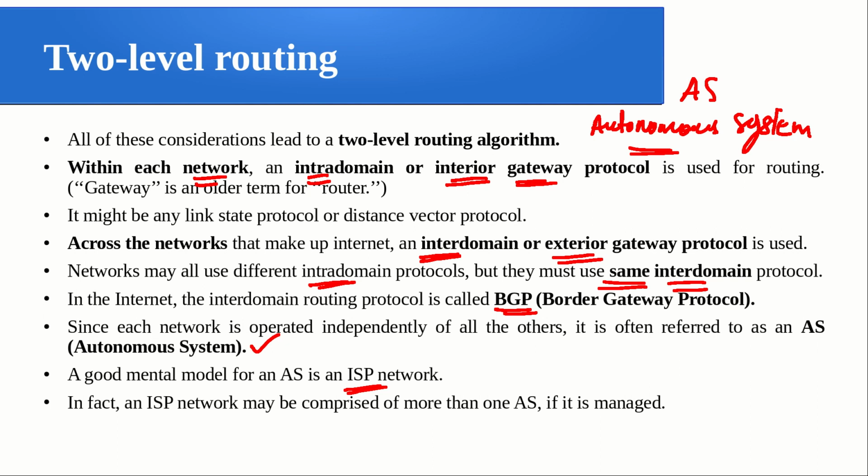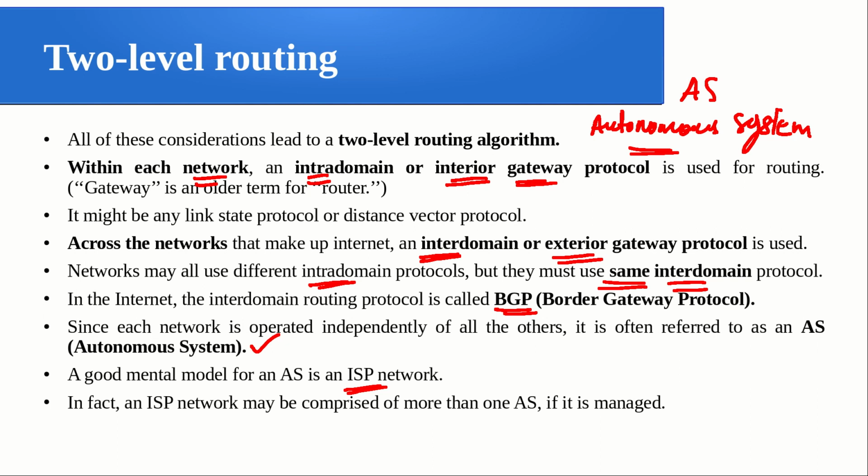So that is the idea of how the routing is done in a general inter-network, the internet particularly, right. We are using a kind of two-level routing. At the first level we have the intra autonomous system or intra-domain interior gateway routing protocol, different names, and across different networks we are using the inter-domain or the exterior autonomous system routing protocol. An example of an exterior routing protocol is BGP, Border Gateway Protocol, in practical implementation.